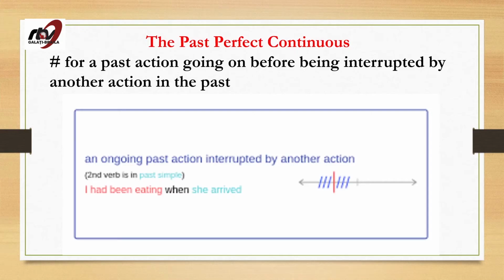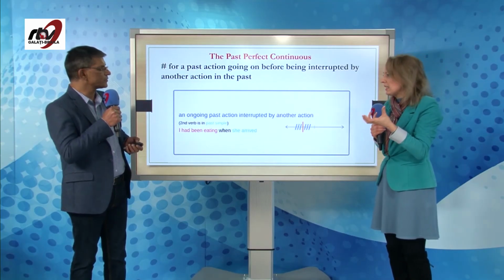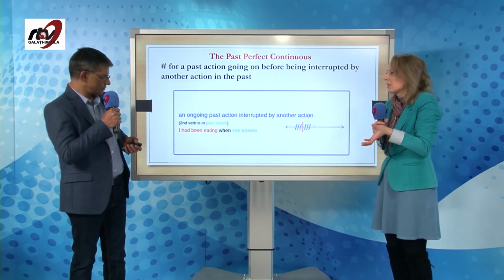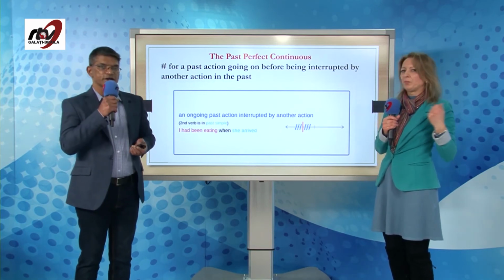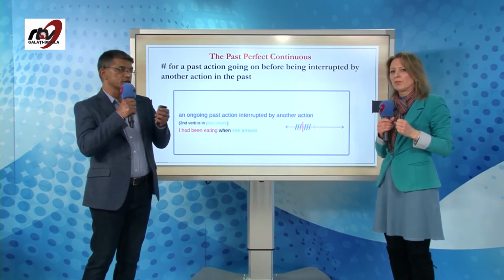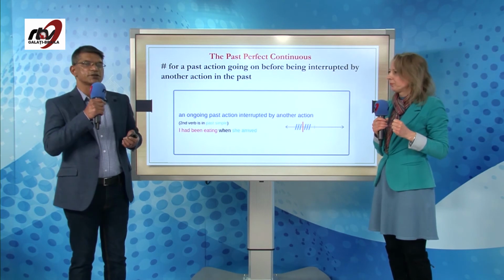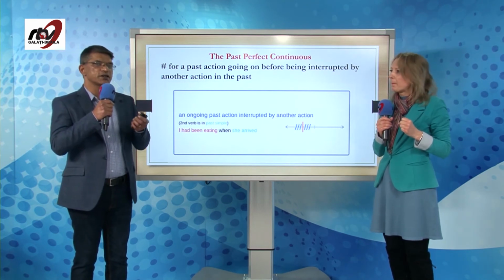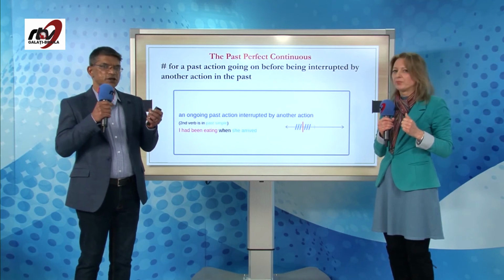Eu mâncam, I had been eating când ea a apărut. Mâncam de ceva vreme, începusem în trecut, da? But what is the difference between I was eating when she arrived and I had been eating when she arrived? Can you guess? Well, the difference is quite simple. I think we talked about it before, but I was eating when she arrived. I had started eating and it was continuing for some time.